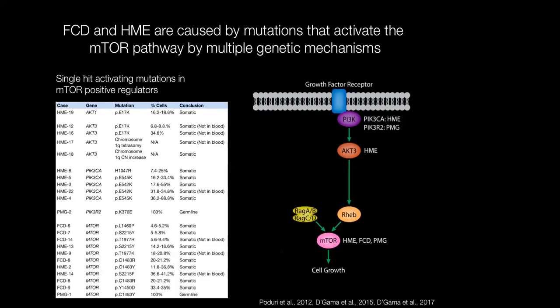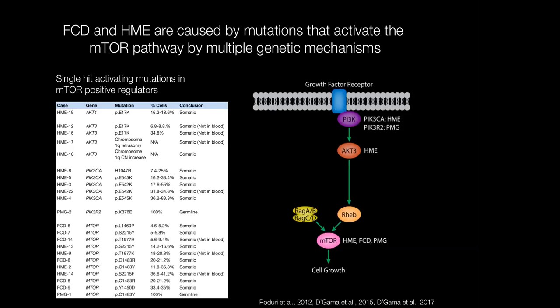So moving a little bit more into our recent paper, we have found, and I should say that many other labs have also been working on this in parallel and found similar things, that focal cortical dysplasia and hemimegalencephaly appear to, in the majority of cases, be caused by mutations that activate the mTOR pathway via a few different genetic mechanisms. So on the one hand, we've been able to identify single hit activating mutations in positive regulators of the mTOR pathway.